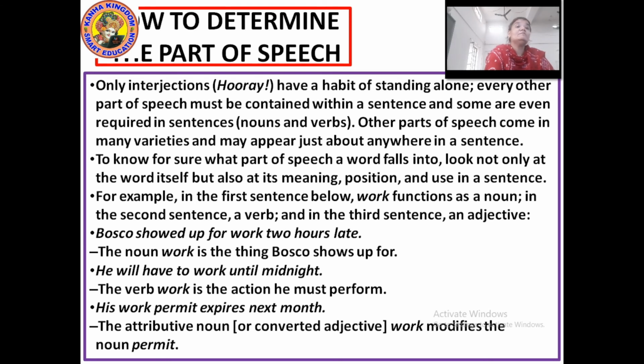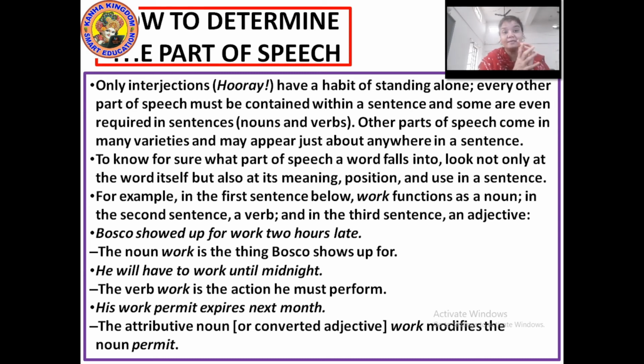And same, his work permit expires next month. The attribute noun is converted into an adjective; you can say work modifies the noun permit. Here it is giving you the example. How would you understand the meaning, position or the use in the sentence? One word can be in many forms in different sentences.